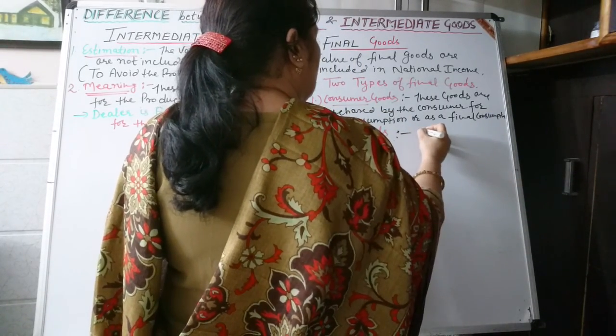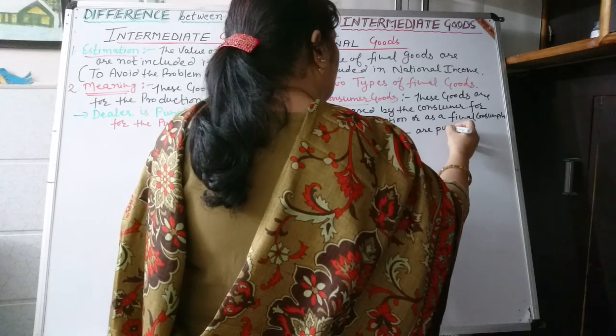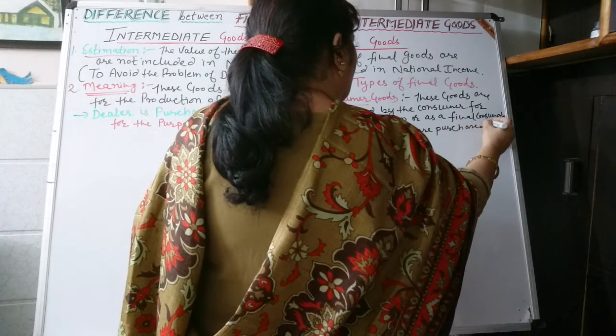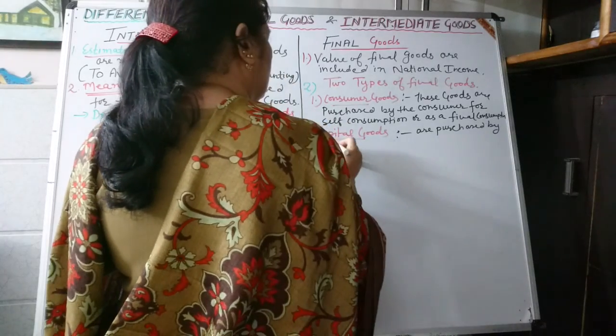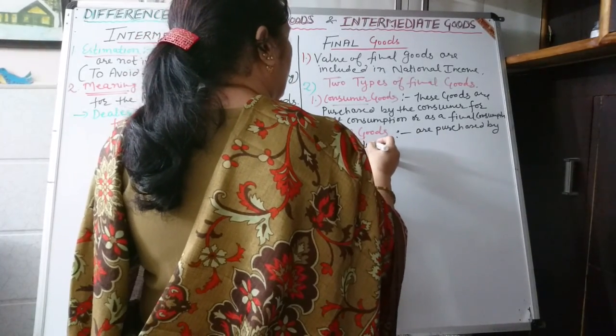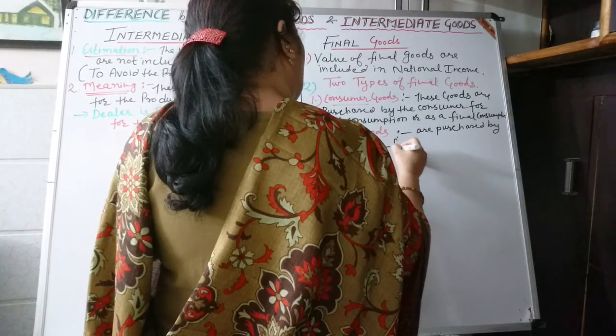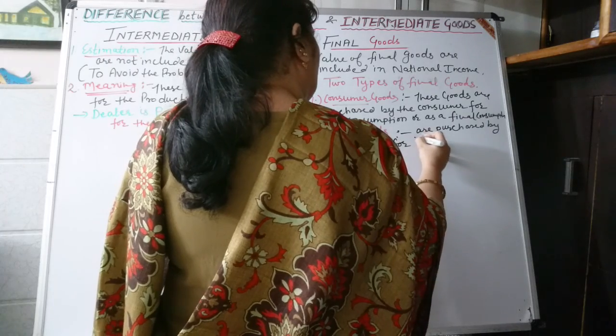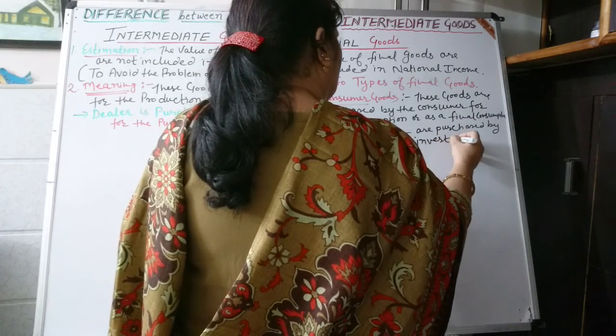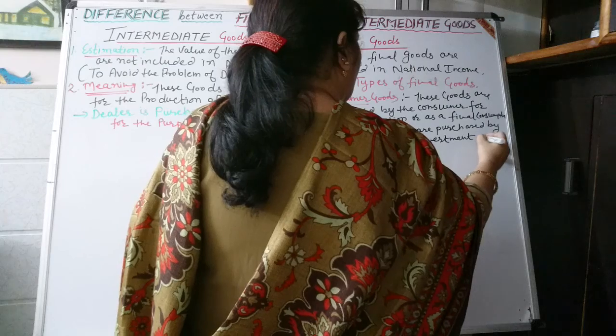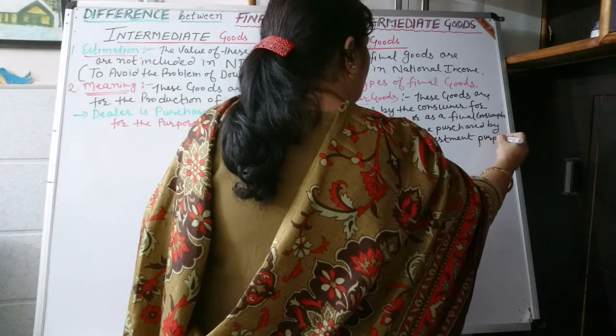Capital goods are purchased by the producer for investment purposes.